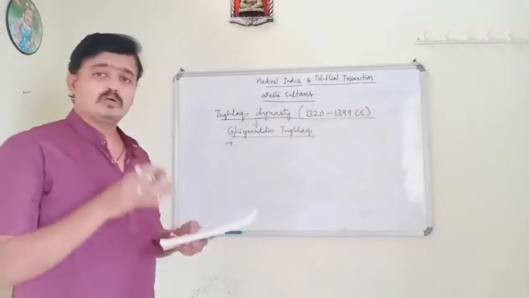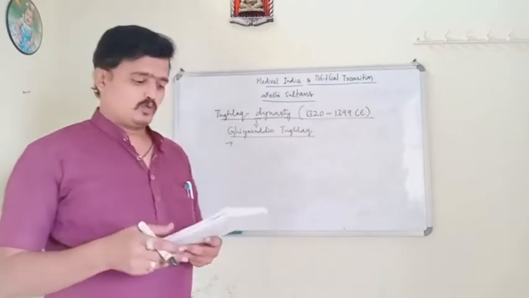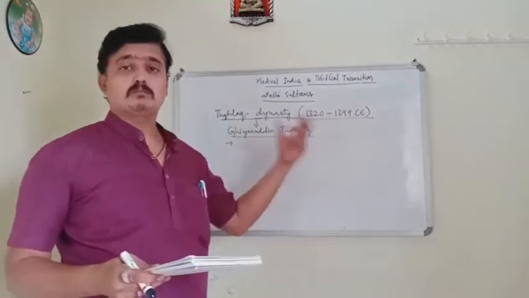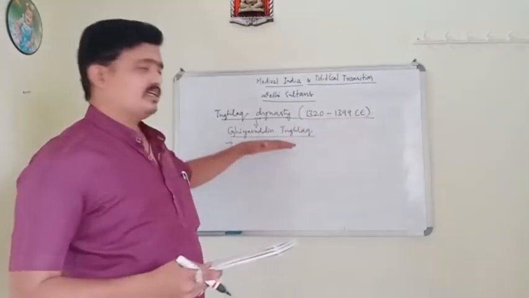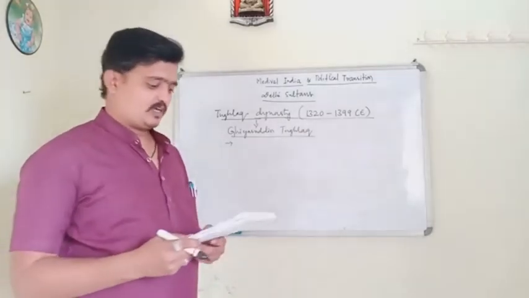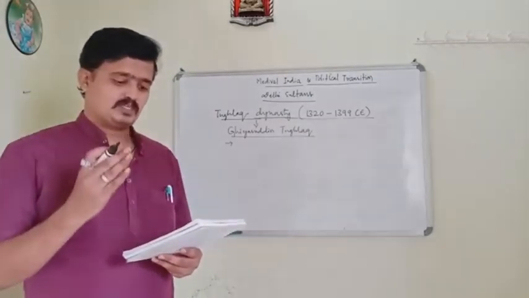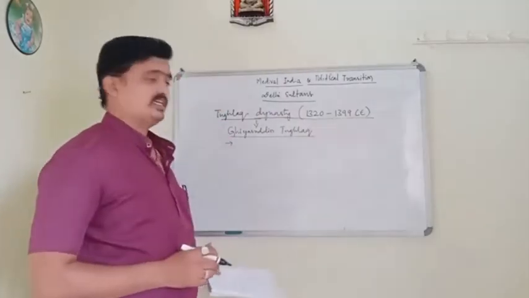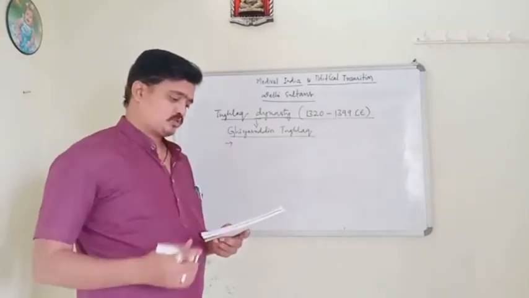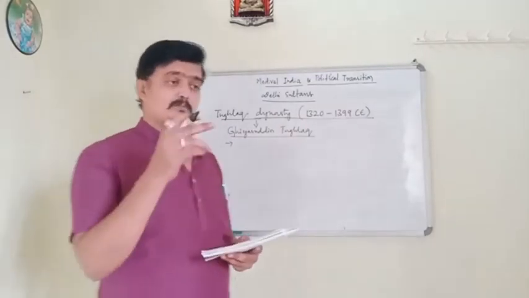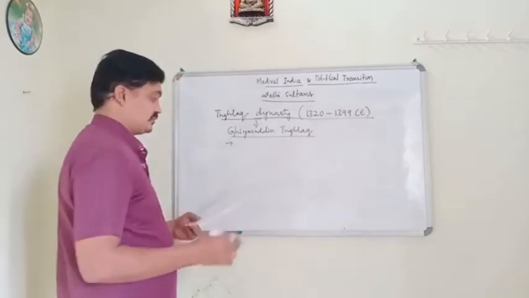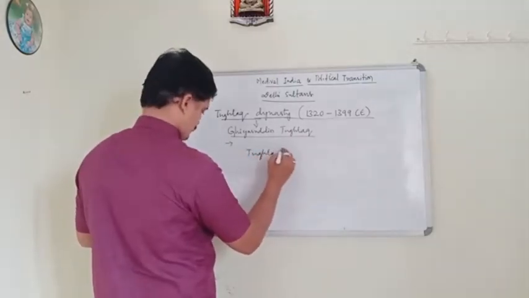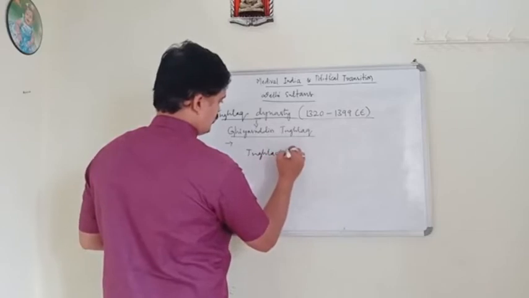And also he lowered the taxes, by which the farmers were getting burdened. Because of that, he lowered the taxes. And also he established a postal system consisting of horsemen and runners. And also he built the city, or the fort, called Tughlaqabad.